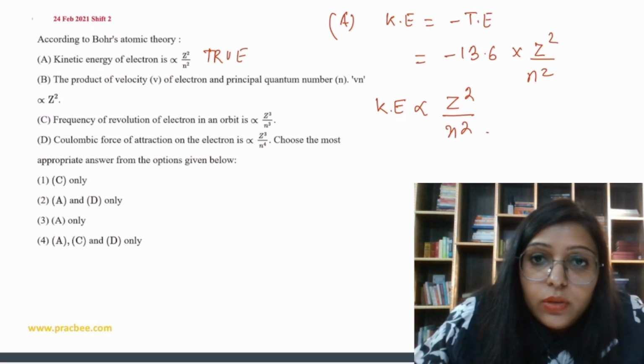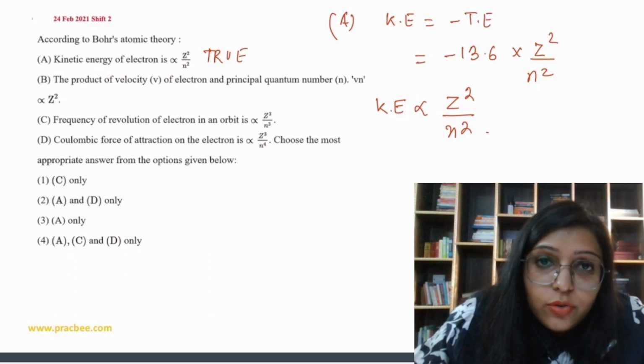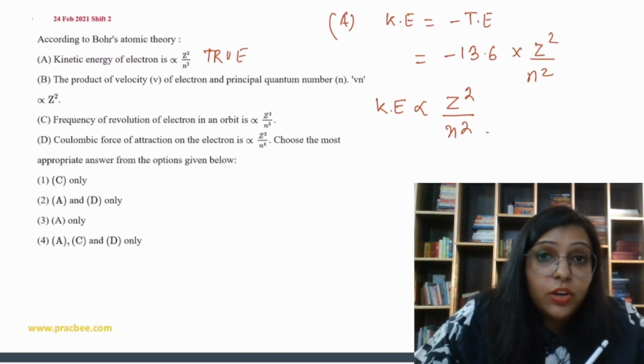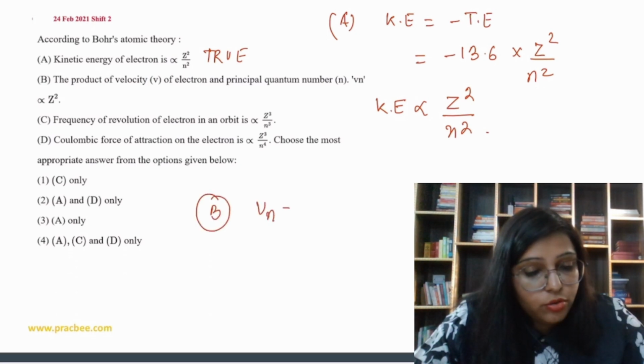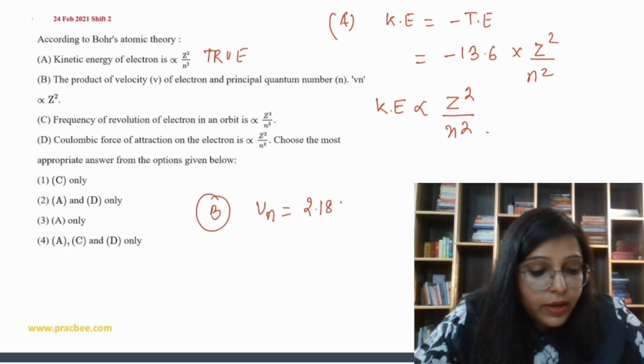Okay. Now, the product of velocity of electron and principal quantum number, Vn, is proportional to Z square. So for option B, velocity of electron in nth orbit is 2.18 into 10 to the power 6 into Z over n, that is in meter per second.